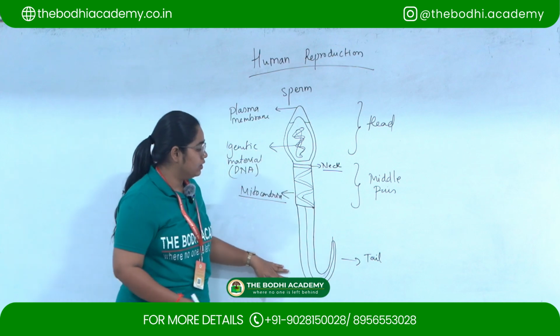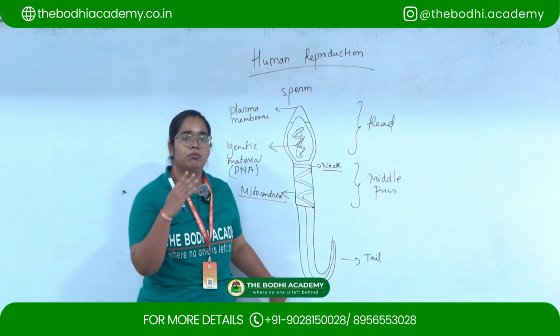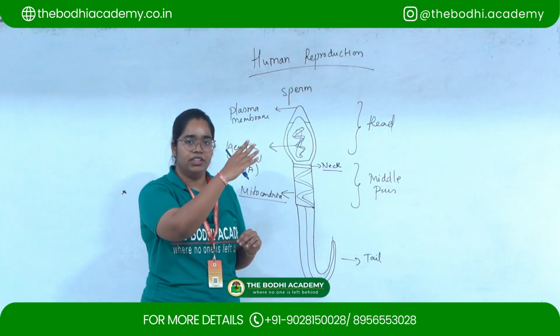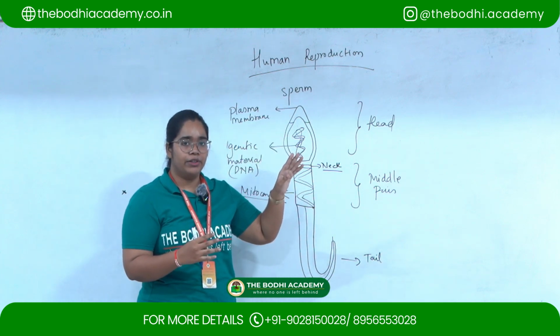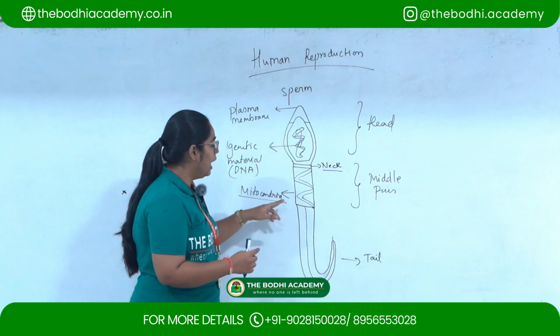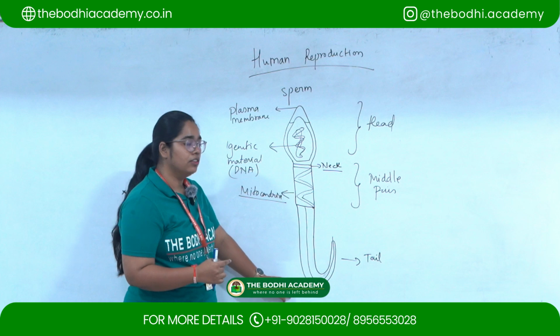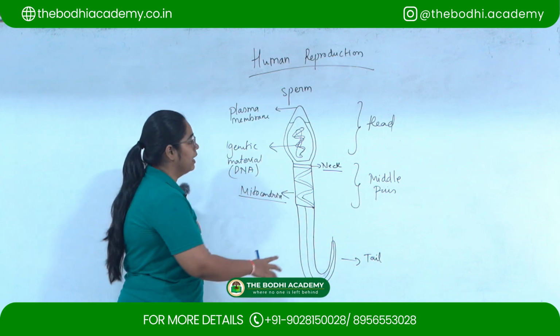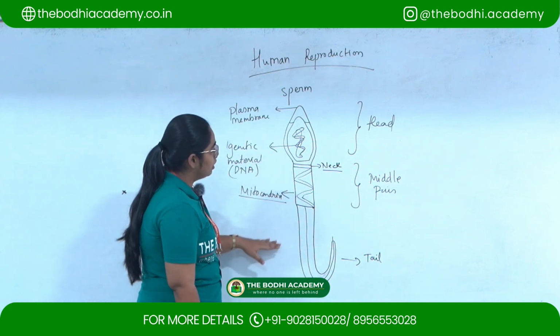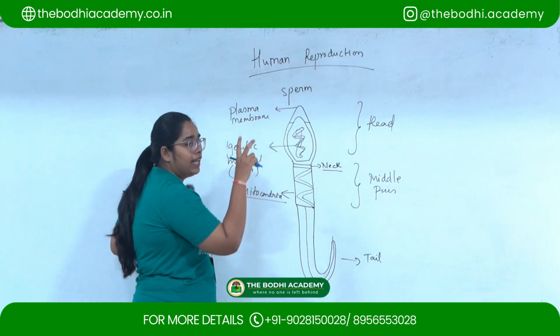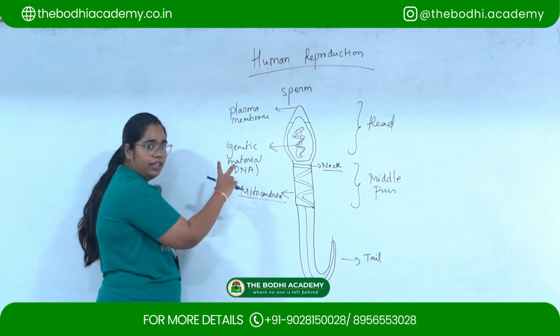The tail region of the sperm helps in the movement of the sperm. The sperm has to swim through the vagina into the fallopian tube for the process of fertilization, and to facilitate that process, the sperm consists of a tail. So the basic structure of a sperm has a head, which consists of the plasma membrane, acrosome, and the genetic material DNA.